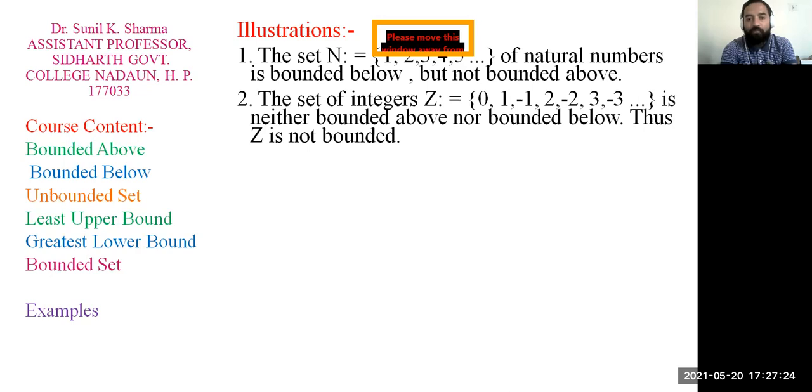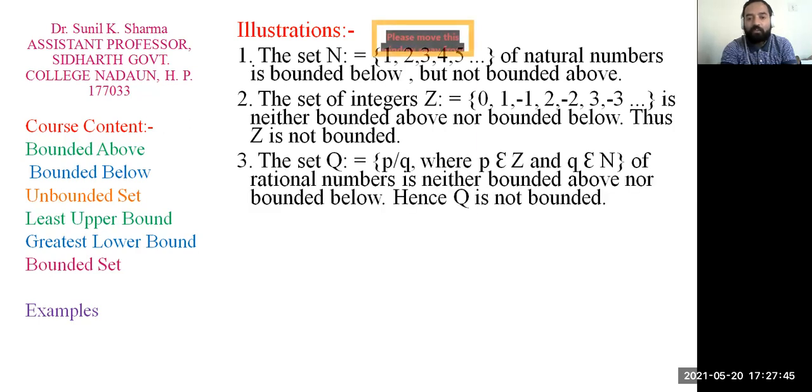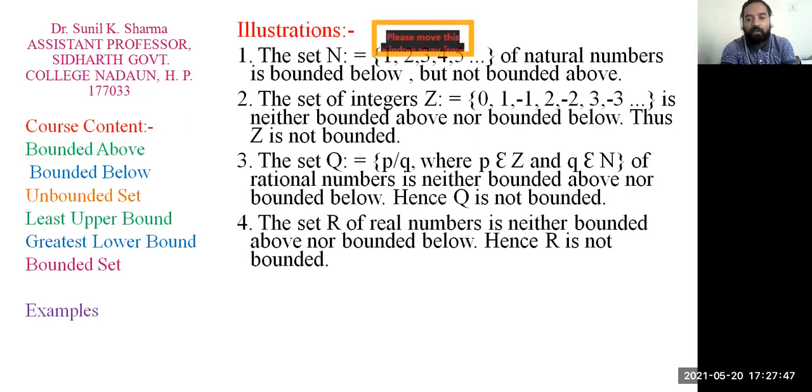You try to pause the video and think about each example so that you are able to understand how we define the bound, upper bound, lower bound, bounded above, bounded below, least upper bound, and greatest lower bound. Similarly, the sets of rational numbers and real numbers are neither bounded above nor bounded below.